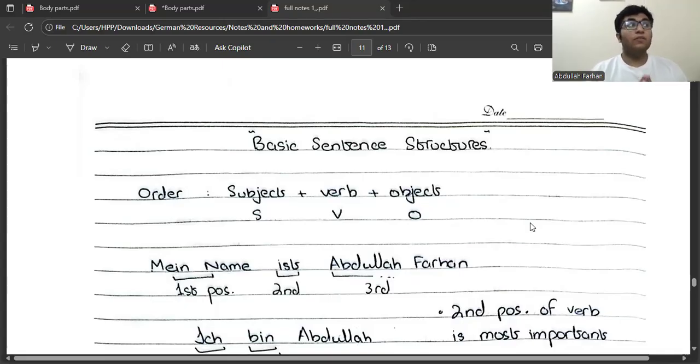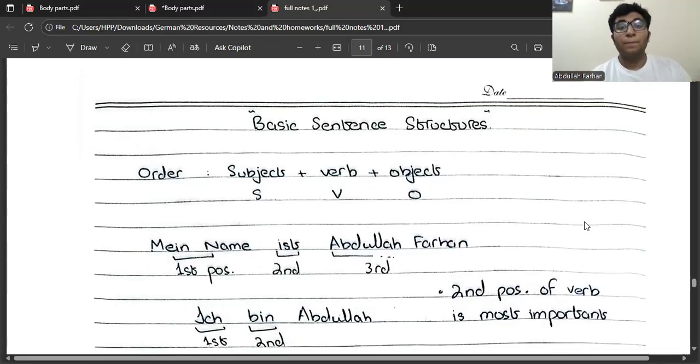Perhaps the most important lesson that we've got at the A1 German level, and the one where you will feel the most beneficial and the most immense sense of accomplishment, and that is the basic sentence structure. After learning this lesson, you will finally be able to craft your own small but real sentences. Now, basic sentence structure, let's first of all see the order. The order is quite similar to what we've got in the English language as well: subject, verb, and object. The subject-verb agreement as we've got.